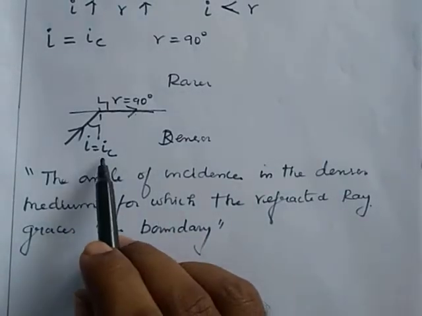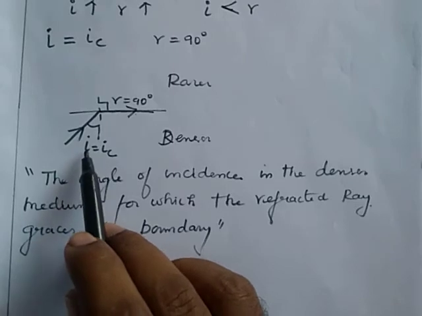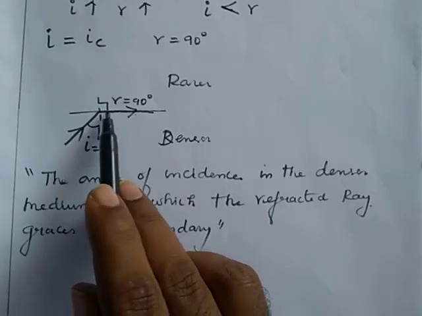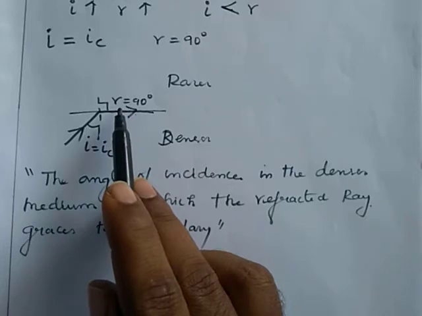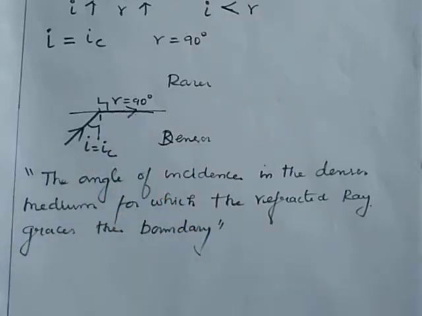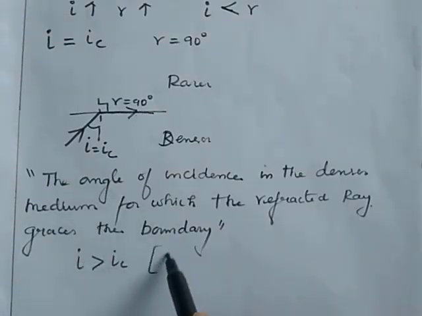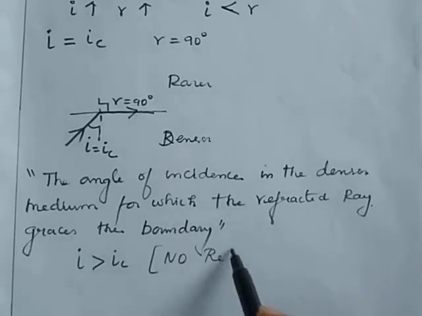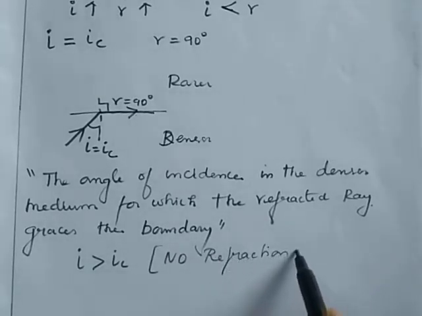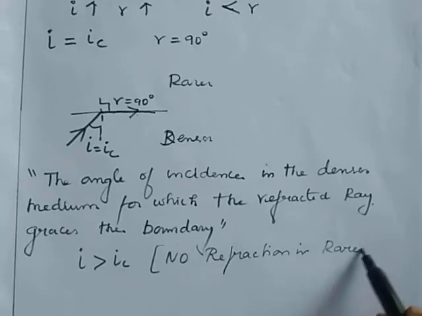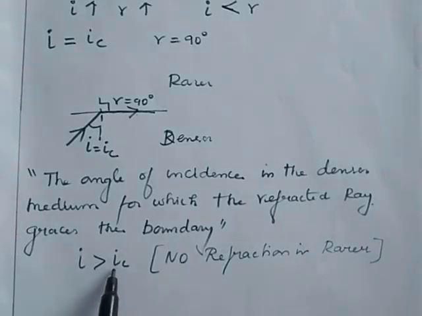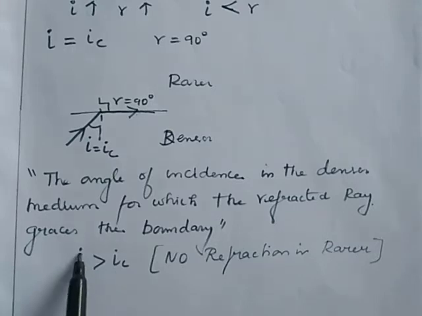Here IC is the critical angle. That is nothing but the angle of incidence at which the refracted ray grazes the boundary, or the angle of refraction will be 90 degrees. If the angle of incidence is greater than the critical angle, there is no refraction in the rarer medium. Beyond that critical angle of incidence, there will be reflection, that is known as total internal reflection.